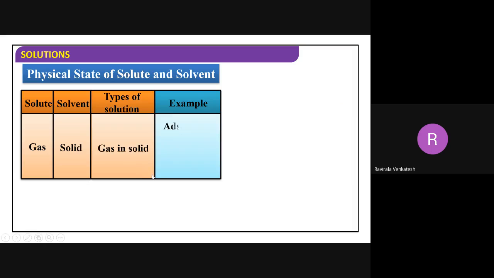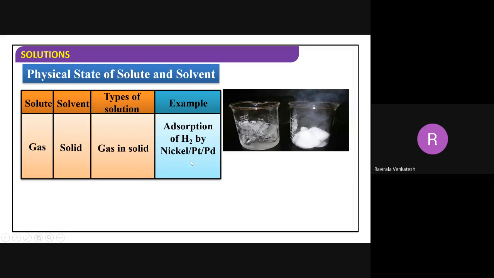Next, we will see gas in solid. Gas in solid is a very rare case, beta. Generally, you don't observe this one. Now, in which reaction do we take this? Anybody? This type of example, you have taken in some reactions. Could you explain this one? In which reaction have we taken this?